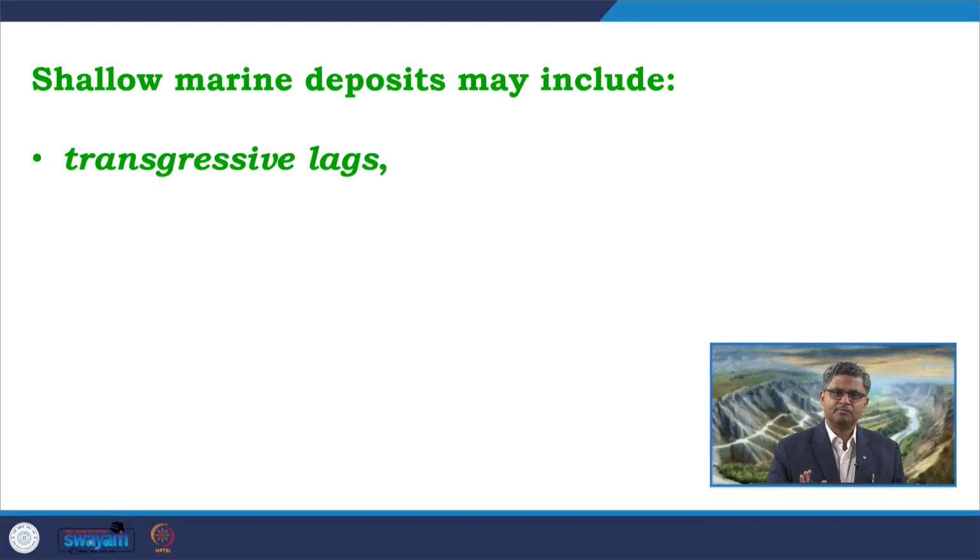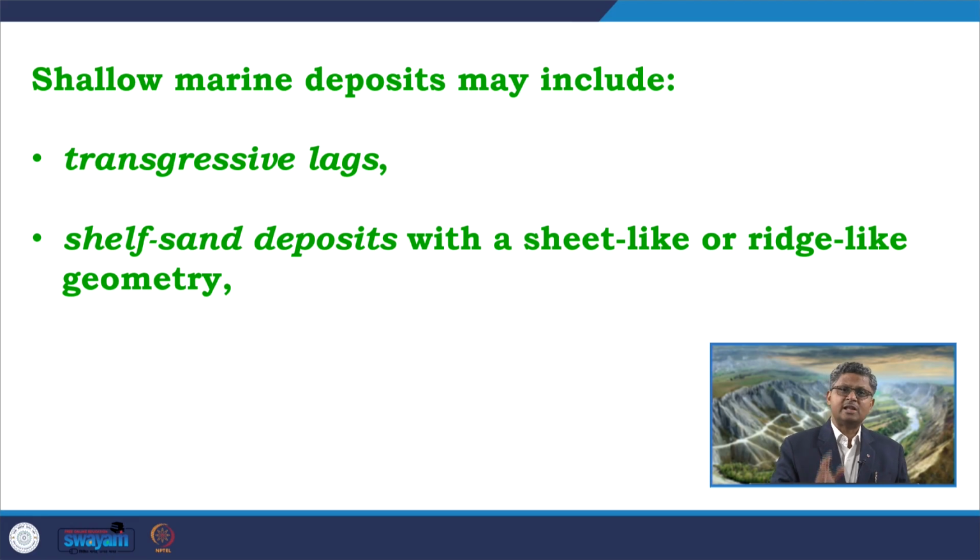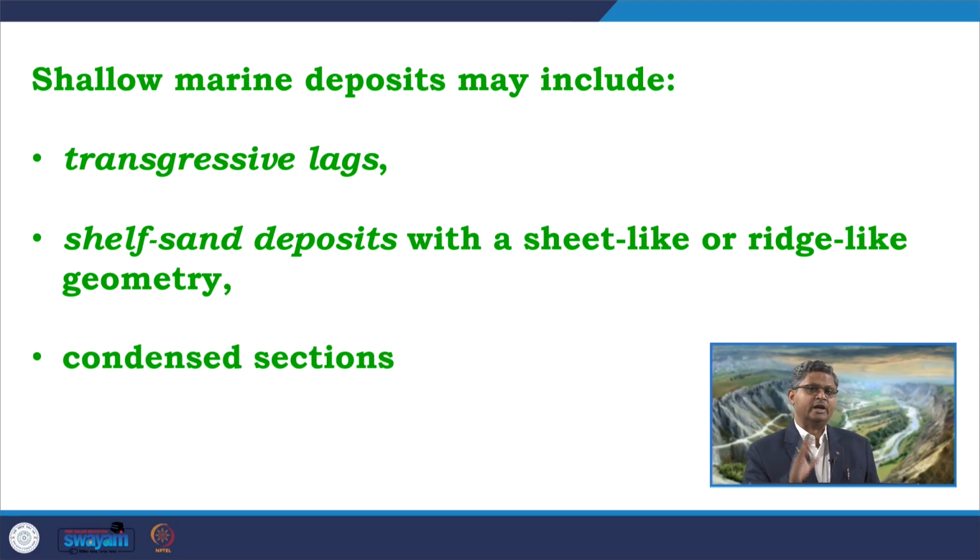So, the shallow marine deposits may include, as we have discussed so far, up to the coastal area. Now, looking into the shallow marine part, which includes the outer part of the shore face and the entire shelf area, the shallow marine deposits commonly include the transgressive lag deposits. They also include the shelf sand macroforms, where we can get sheet-like or ridge-like geometry, and we get condensed sections. So, what are the implications of each of these types of deposits?